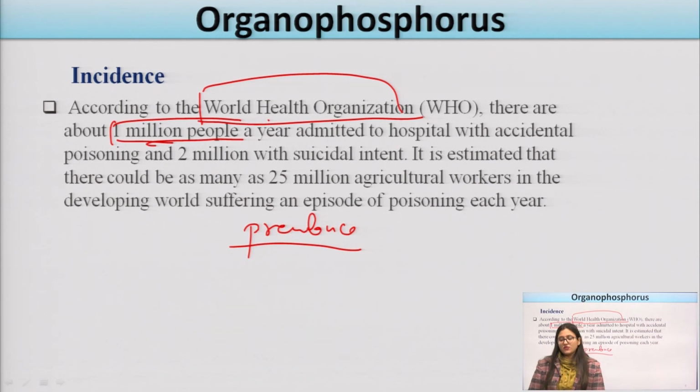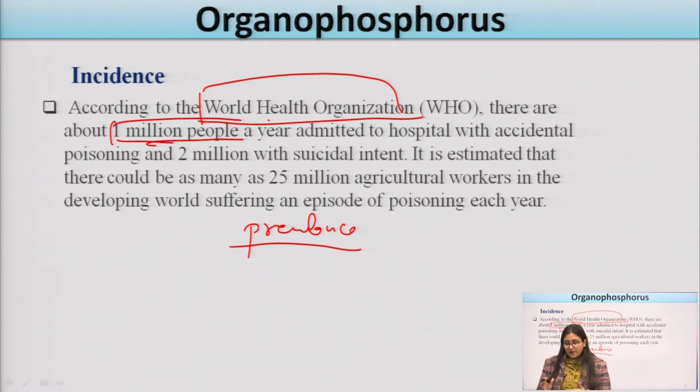That means 1 million individuals in 1 year accidentally get exposed to the organophosphorus compound and are admitted to hospital.